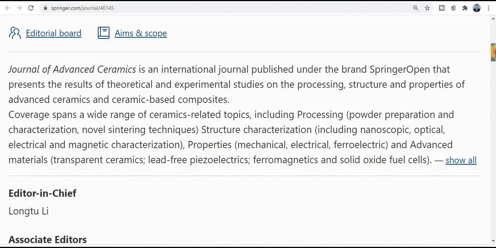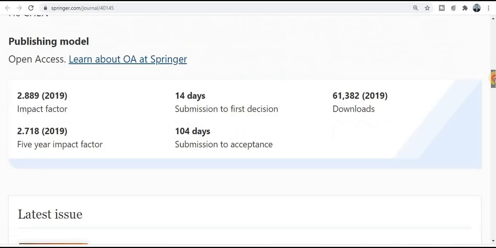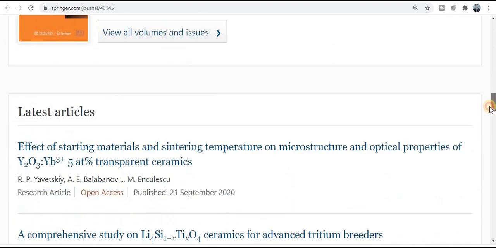Here you will get all the detailed information. You can see here within 14 days you will get the notification, and after that the total time required to publish is 104 days. So this is how we can submit our research paper.